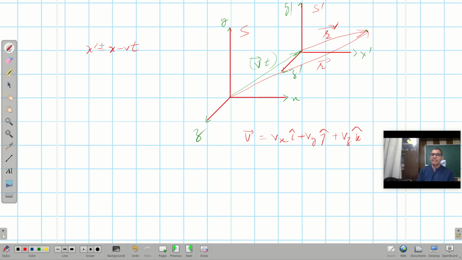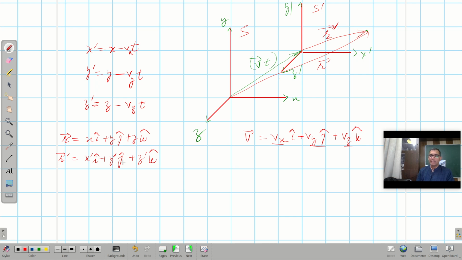So in a similar fashion, y prime is equal to y minus vy t, not v here, but vx and vy, because these are the different components. And similarly, z prime can be written as z minus vz t. Therefore, r vector is equal to x i cap plus y j cap plus z k cap, and similarly r prime vector can be written as x prime i cap plus y prime j cap plus z prime k cap.